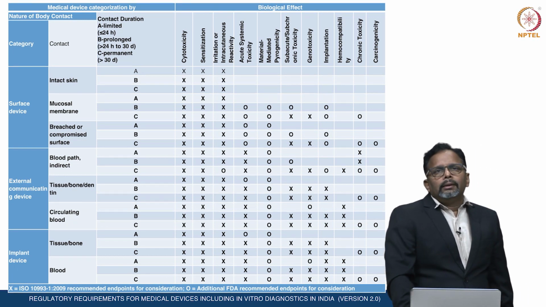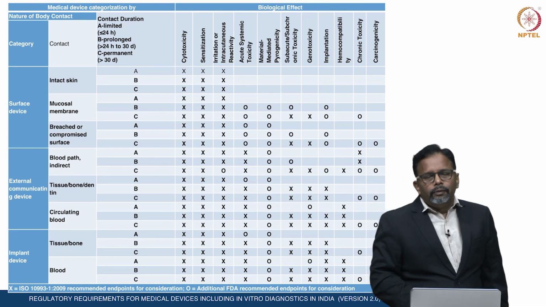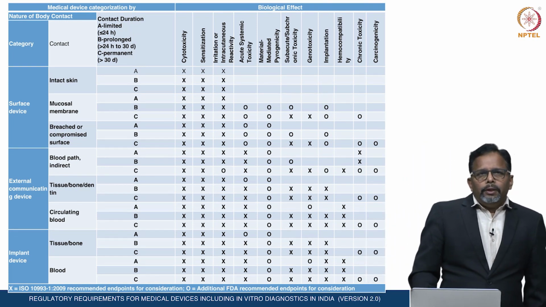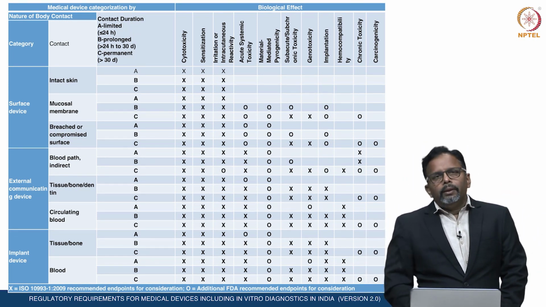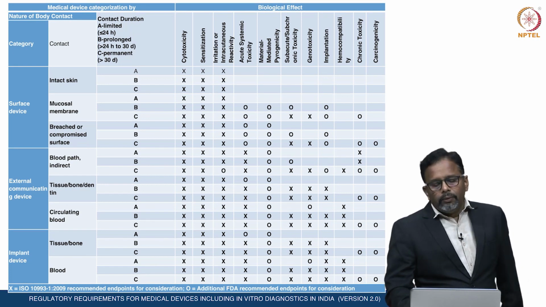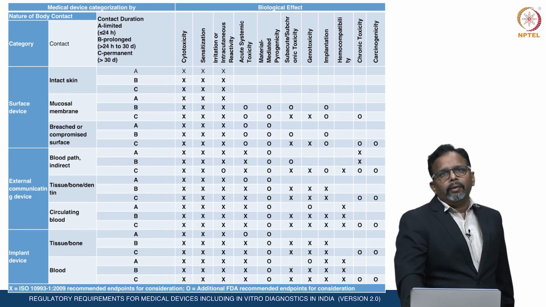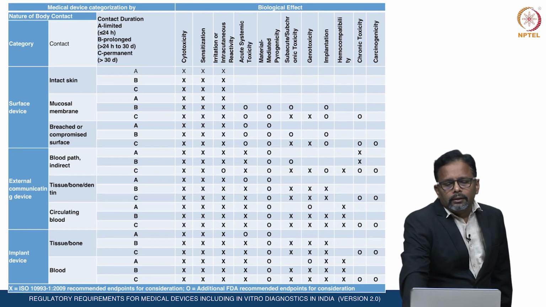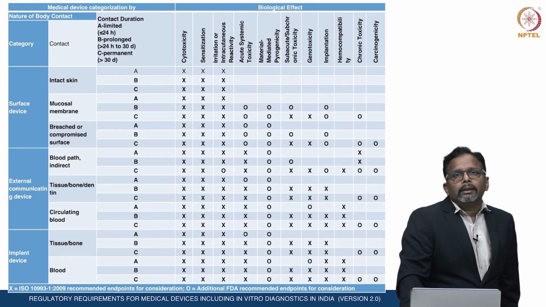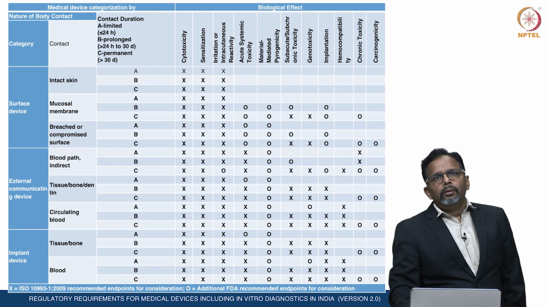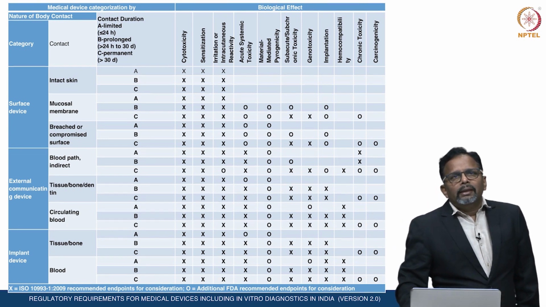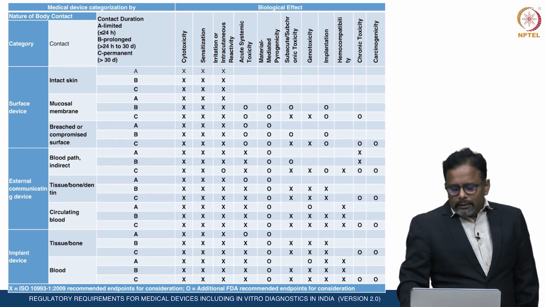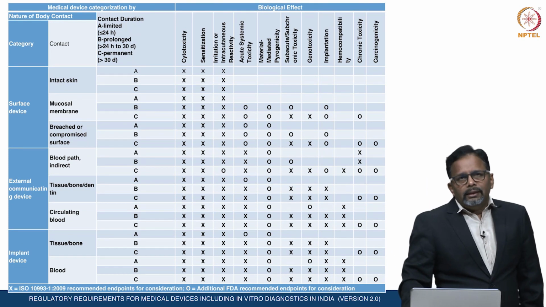If you see these standards, ISO 10993, if you compare with the US guidelines, in USA certain additional tests are also required to be carried out, and this table shows which additional tests are required to be carried out on the particular devices based on the categorization of the devices.